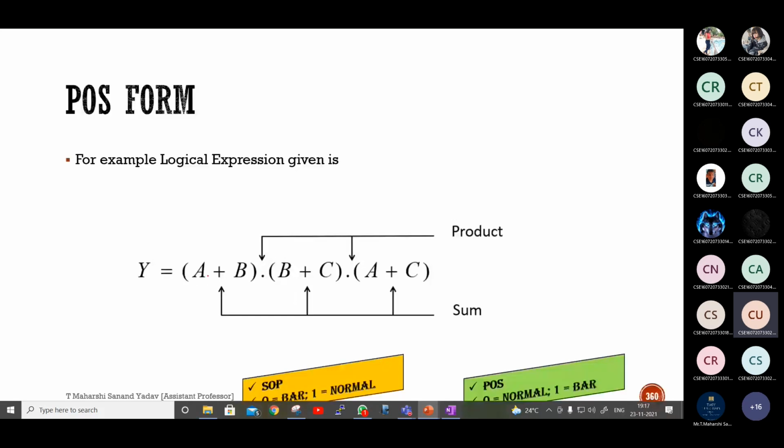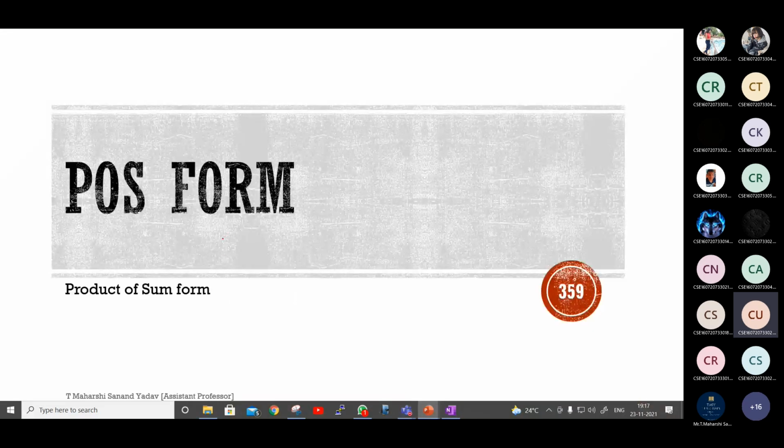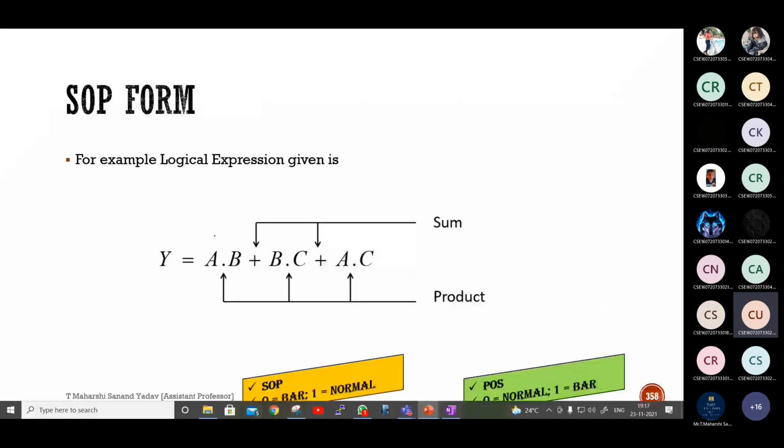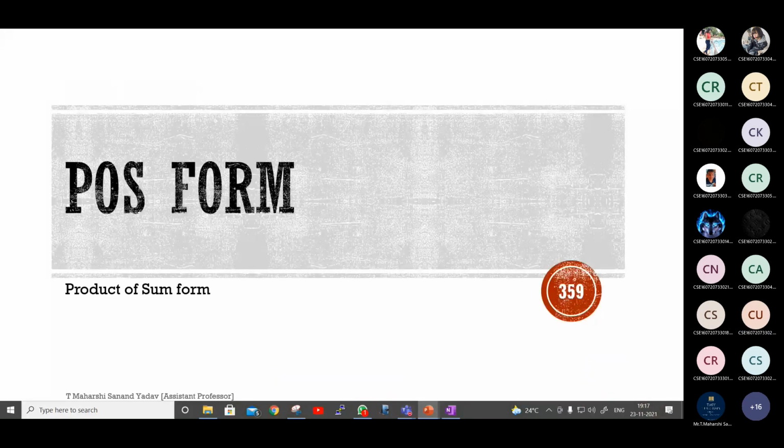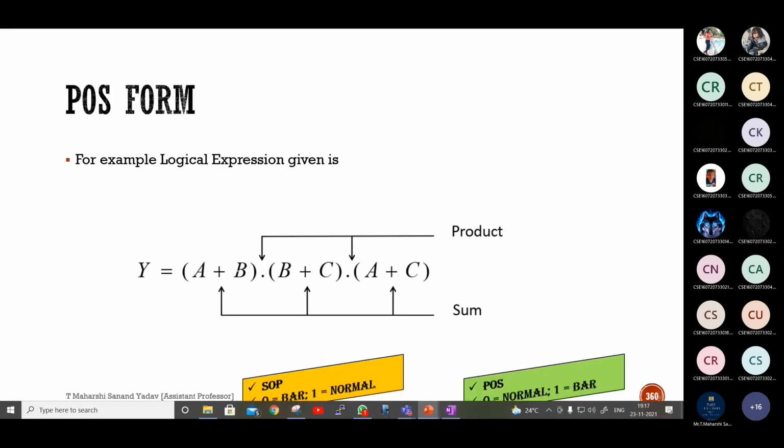Sir, can we say SOP and POS are dual in nature? Yeah, they are dual in nature. This is the example of POS, product of sum terms: A plus B dot B plus C dot C plus A, or A plus C, anything is okay. But here what I'm doing, product of sum or sum of product? Product of sum. Here I'm doing product of sum terms.